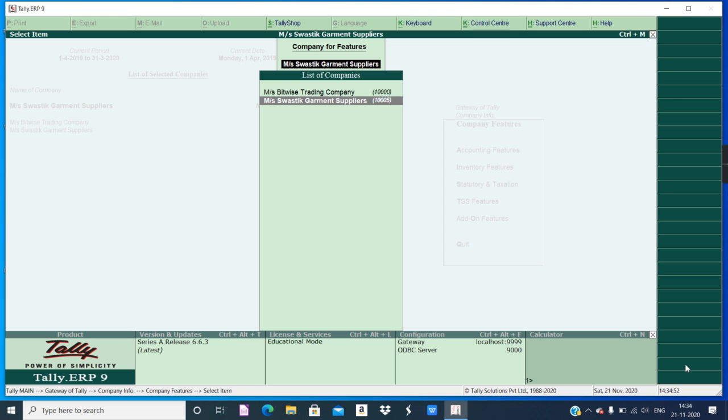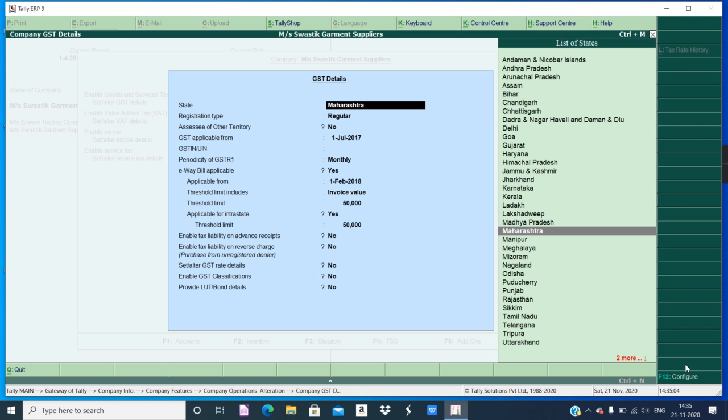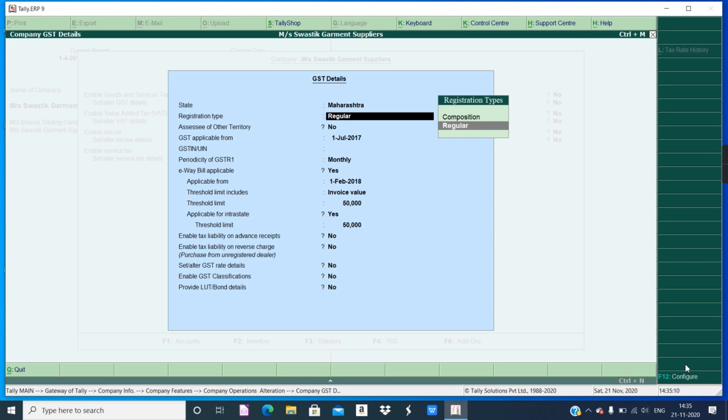Okay, select the company name, our company is Swastik Garment, and by default it will be no. You have to make it yes. Then set or alter GST details, that also you have to make yes. Now, after entering that, you will get this kind of screen where you have to enter the GST identification number. Rest all details can be fine the way they are.